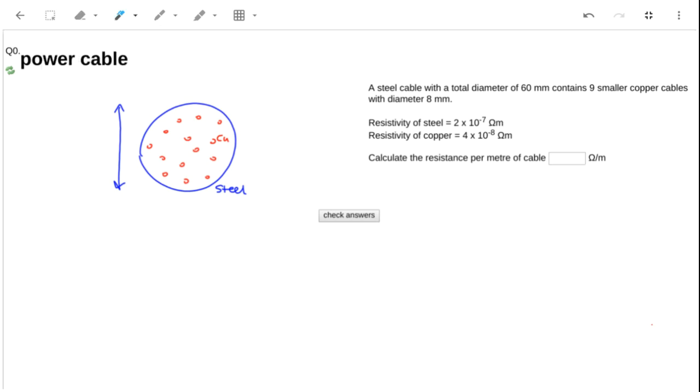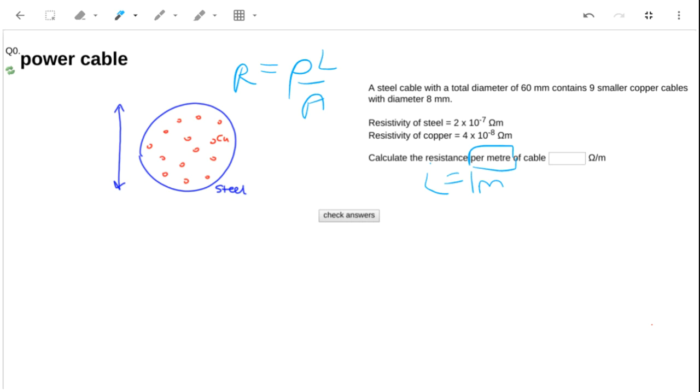We've got a resistance question here using the resistivity equation. We're asked to calculate, there's a combination of steel and copper cables, and we've got to calculate the resistance per 1 meter here. That per meter means simply that the length we're using is 1 meter, and the equation we need is R equals rho L over A.